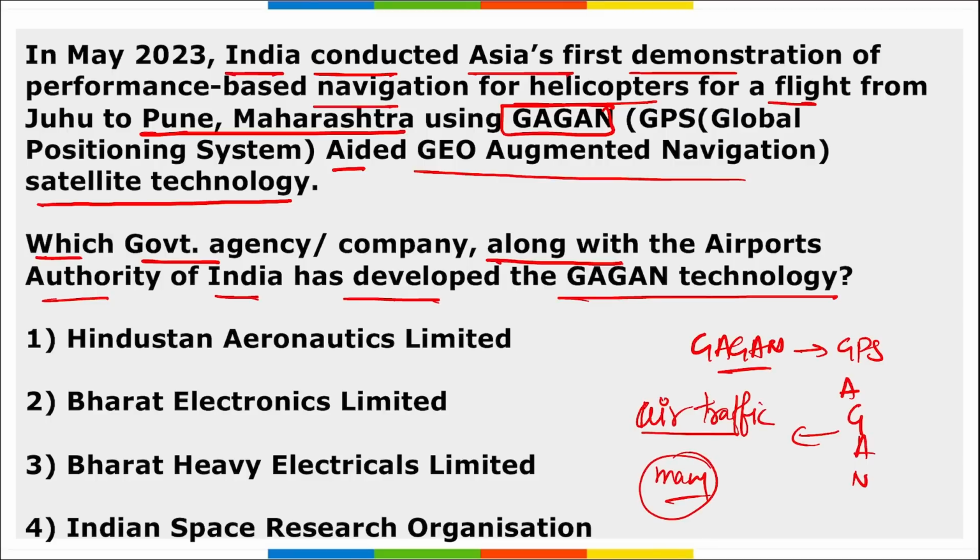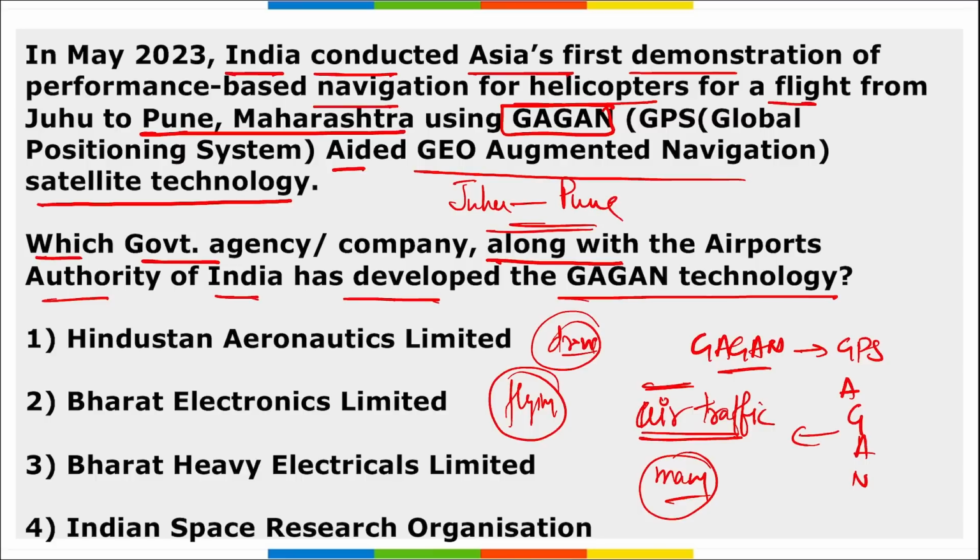As we know, drones are coming into play. We are seeing flying cars coming into play. So with this, we will require a traffic management system similar to what we see on roads. Planes are flying, now drones will be flying, then in future we will be seeing cars also flying. So a proper navigation system and traffic management system should be there. For the same, India conducted Asia's first demonstration of GAGAN, on a flight from Juhu to Pune, Maharashtra.